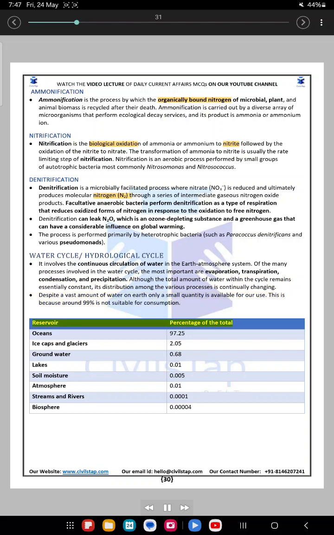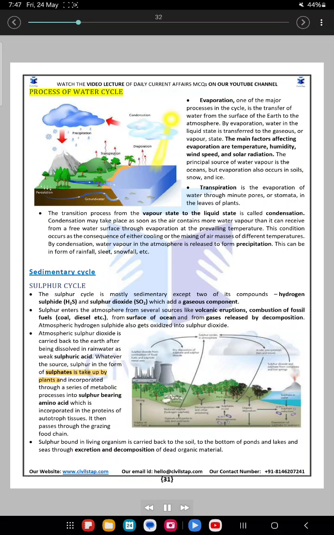Reservoir, percentage of the total: oceans 97.25, ice caps and glaciers 2.05, groundwater 0.68, lakes 0.01, soil moisture 0.005, atmosphere 0.01, streams and rivers 0.0001, biosphere 0.00004.